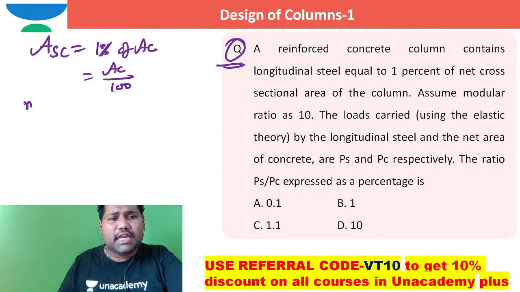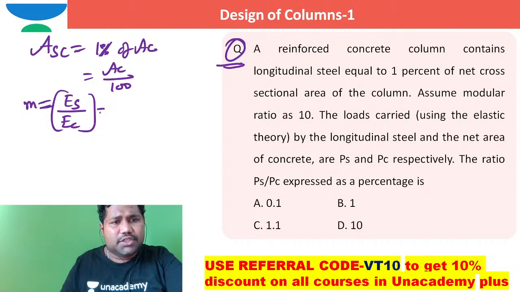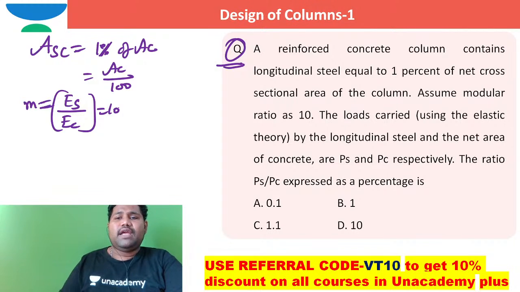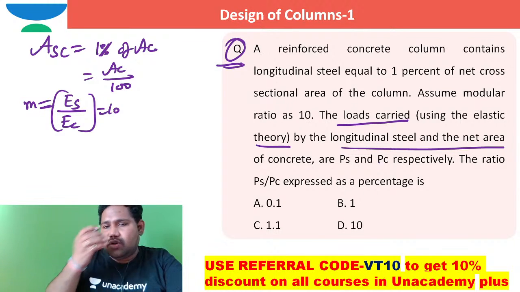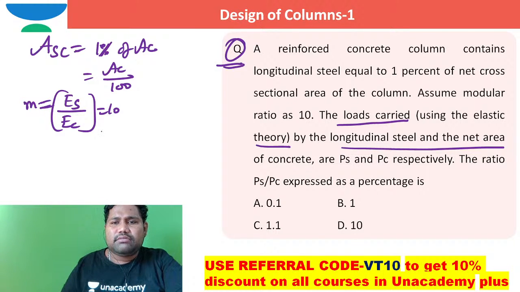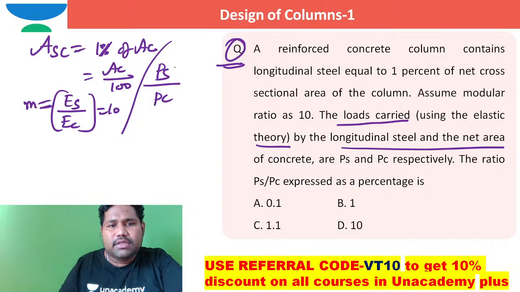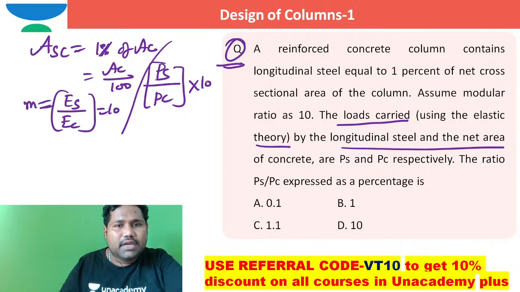Assume modular ratio as 10. M is equal to modular ratio, which we can define as Young's modulus of steel to Young's modulus of concrete. This ratio is assumed as 10. The loads carried using elastic theory by longitudinal steel and the net area of concrete. So the loads carried by steel and concrete. What is the ratio of load carried by steel to load carried by column? This ratio in terms of percentage. So in terms of percentage means they are expected to, 100 is how much?